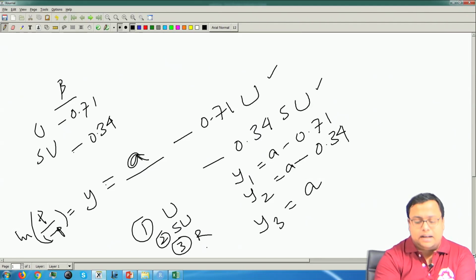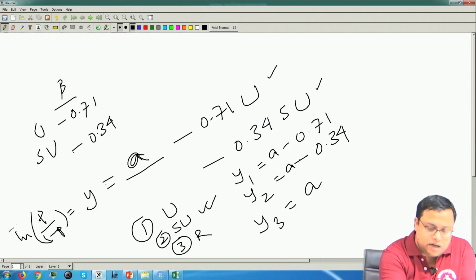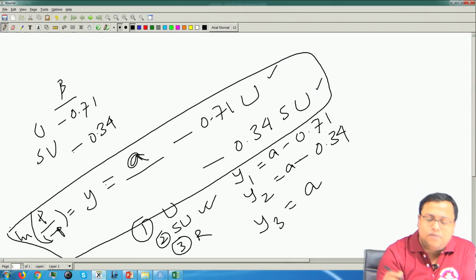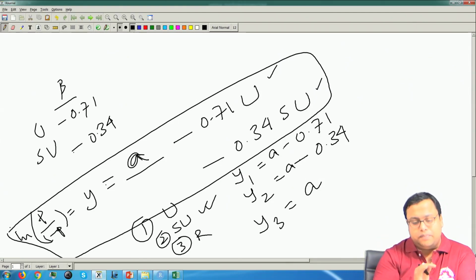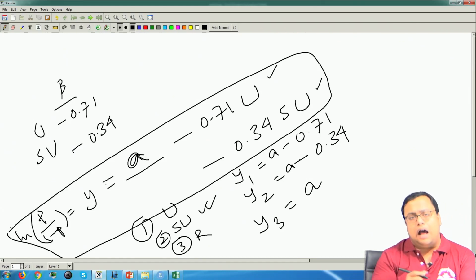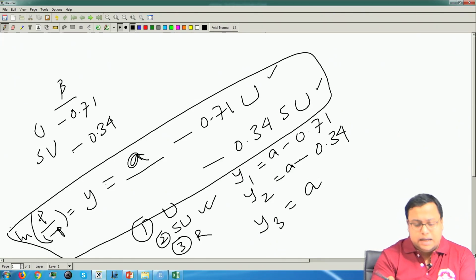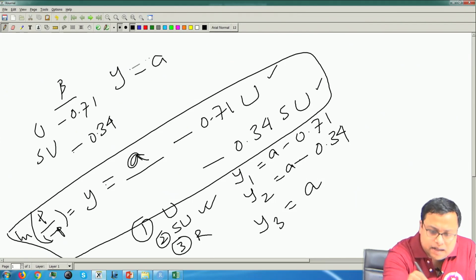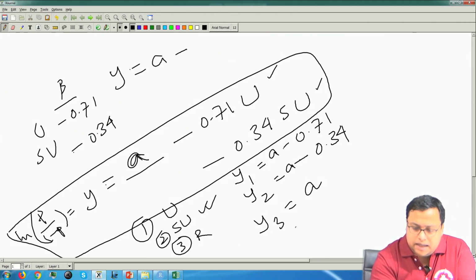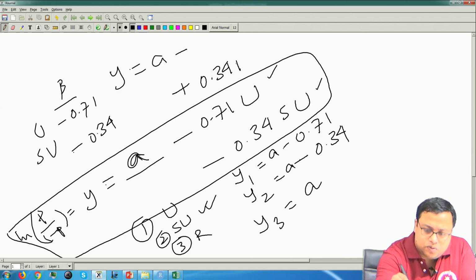By chance, if I had taken SU as the reference point, then the whole equation would have changed in a different way. Here in this particular equation, rural was the reference point. By chance in the regression, if you want to know how a guy has more propensity of switching in comparison to the semi-urban guys, then semi-urban guys become your reference point. In that case, the function will be y is equal to a minus... Now, remember y3 is 0.34 less than SU. So this will be just plus 0.34 into rural.